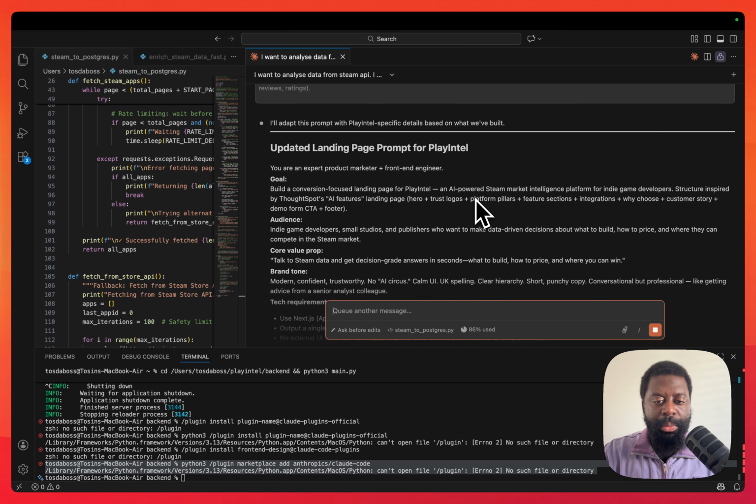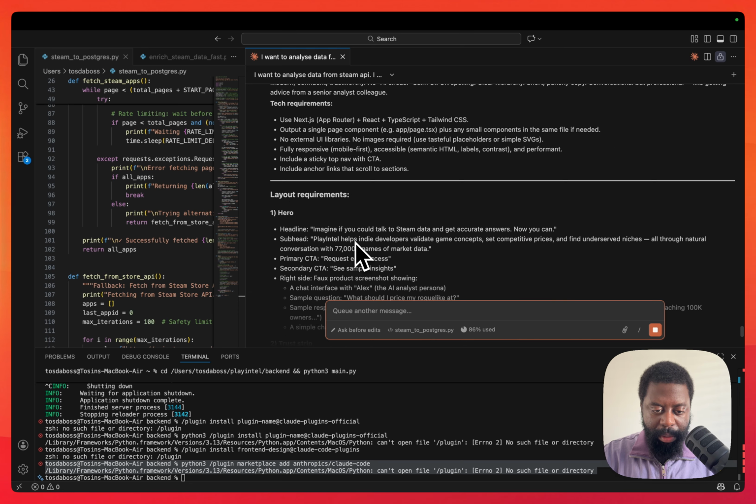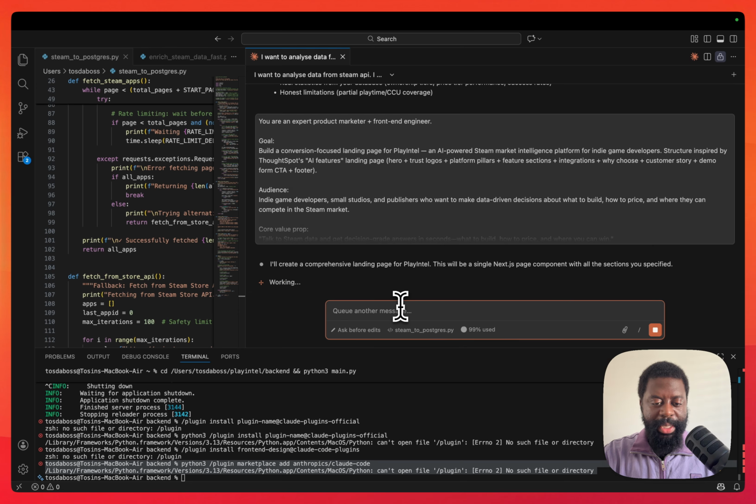Oh well, obviously I think what it's done is, I thought it was going to give me back the prompt, then I'm going to have to put the prompt back in. Well, that's quite slow, right? So I think it's basically taken on the prompt and understood. Okay, cool. I get those parts, and let me just adapt it to PlayIntel. Which is good. All right, cool. Claude Code is quite smart. I'm actually quite excited to see how this looks, because this is going to be the point in which PlayIntel goes from an idea to something real.